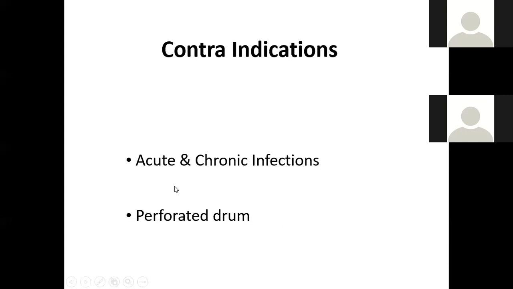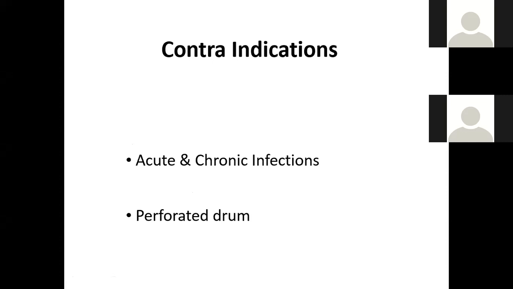So if there is a dry perforation in the eardrum with no infection, it may change into a wet perforation and infection of the middle ear, if you are using water and it accumulates in the middle ear. So the contraindications are acute and chronic infections of the external canal, and number two, the perforation of the eardrum. These two things are always the contraindications.